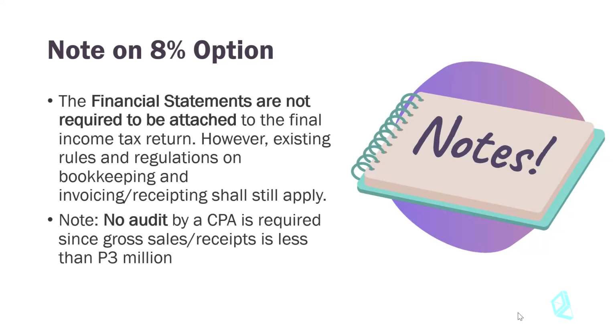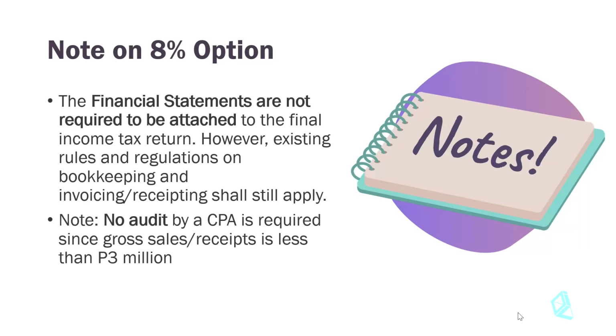So here are some notes on the 8% option. The financial statements are no longer required to be attached to the final income tax return. However, existing rules and regulations on bookkeeping and invoicing and receipting shall still apply. And note further that no audit by a CPA is required since gross sales or receipts is less than 3 million pesos. So there's a lot of flexibility on option number 2.